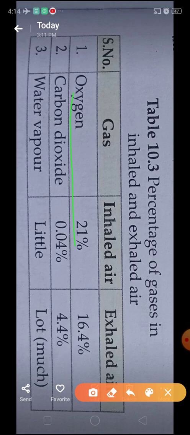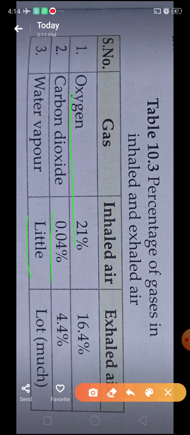Along with oxygen, 0.04% carbon dioxide is also inhaled. Clear? And a little water vapor will enter into our lungs while we inhale. These are some facts that are important regarding the 1 mark exam.